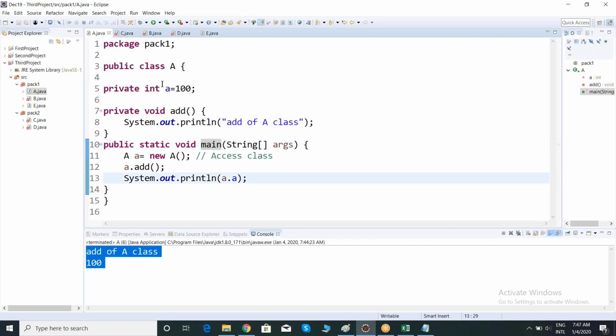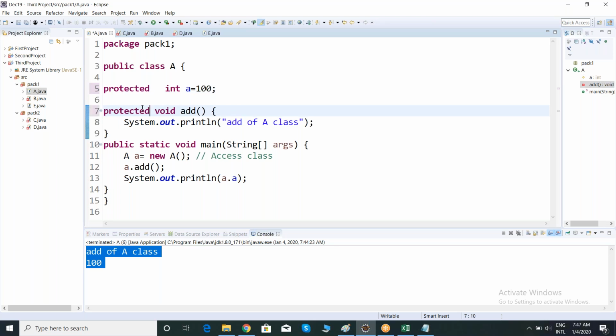Now, let me make my members protected. Anyway, I cannot apply protected for my class. I can apply only public and default. Now observe, team. Let me make my members protected. Now observe, my variable is protected, my method also protected.